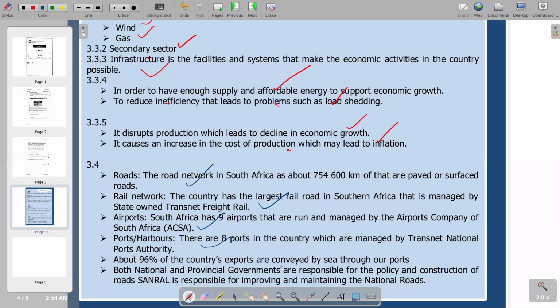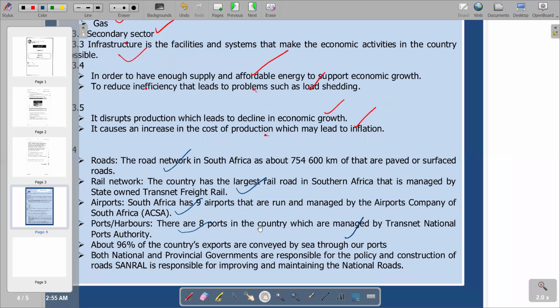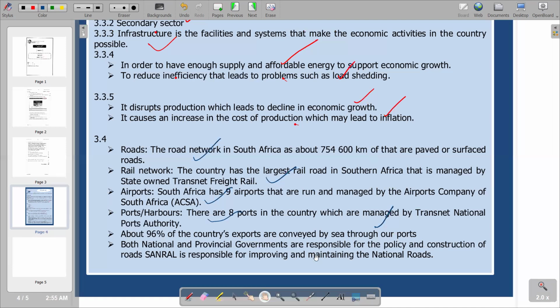So this is what we have. And this point is about transport by sea through our ports, which also explains the transport infrastructure. Then the last one says both national and provincial governments are responsible for the policy and construction of roads. SANRAL is responsible for improving and maintaining the national roads. SANRAL we can expand to the South African National Roads Agency. So this is what we have on 3.4.